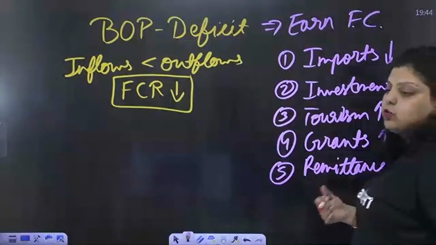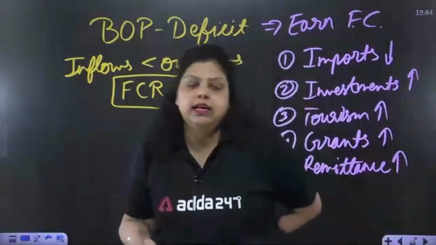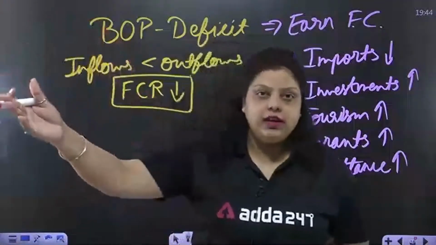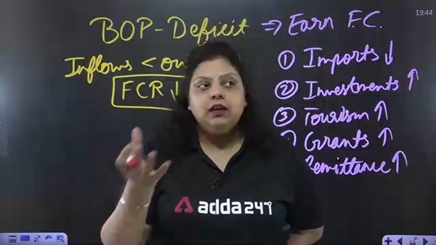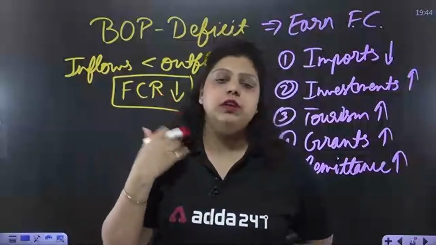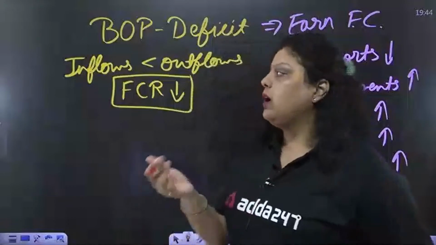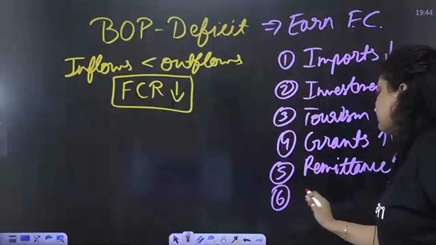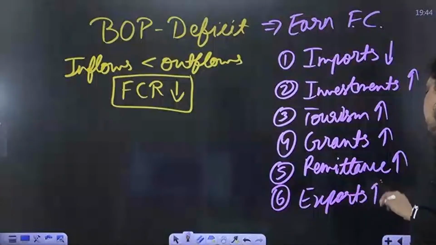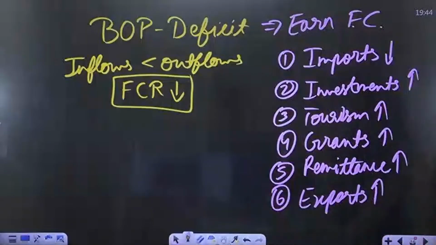So let's say the NRIs who are living abroad, NRIs are simply non-resident Indians. They are Indian citizens but living outside the country. They have seen in the news that the balance of payment of the country is in a deficit situation, so they transfer more and more money to the country. Or apart from that, you have another option, that is to increase your exports. If you increase your exports, more and more inflows will be there.